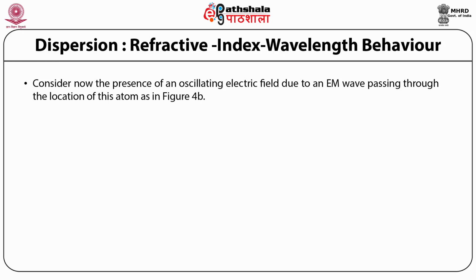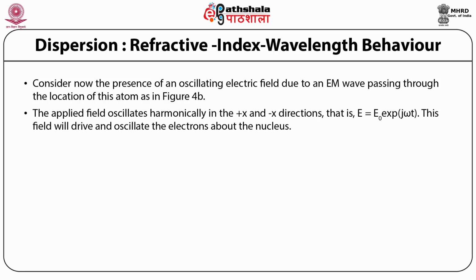Consider now the presence of an oscillating electric field due to an electromagnetic wave passing through the location of this atom, as in figure 4b. The applied field oscillates harmonically in the plus x and minus x direction, that is E is equal to E0 exponential of j omega t. This field will drive and oscillate the electrons about the nucleus.